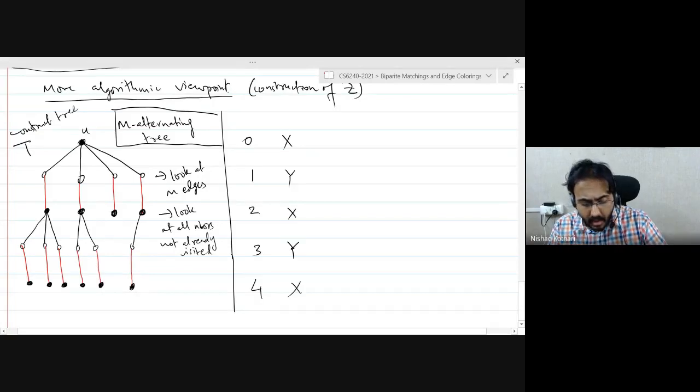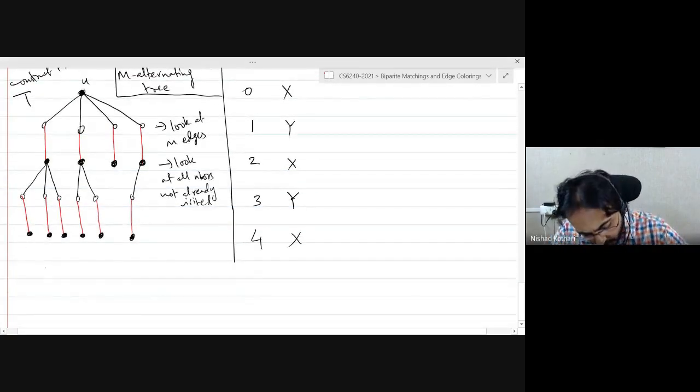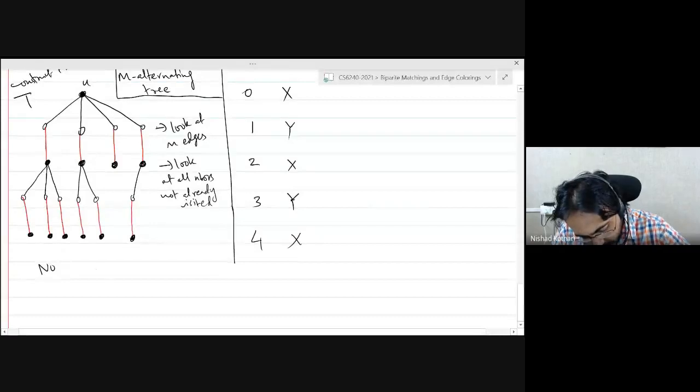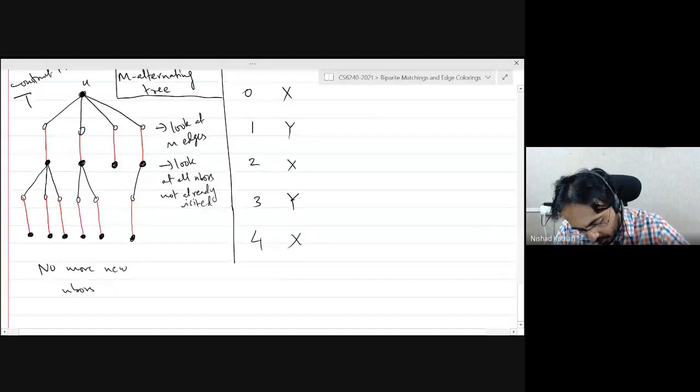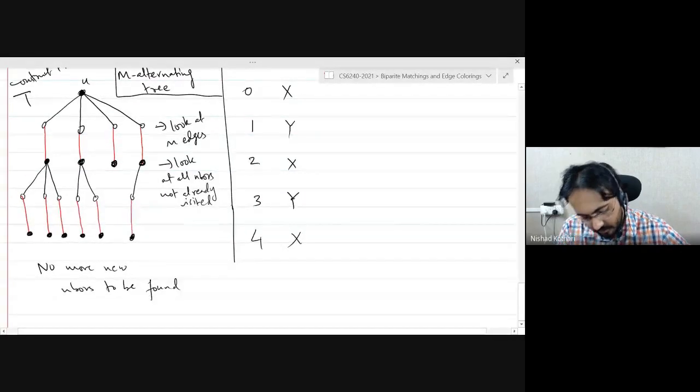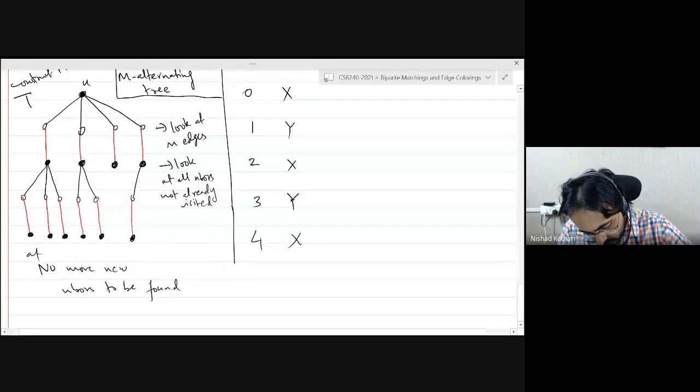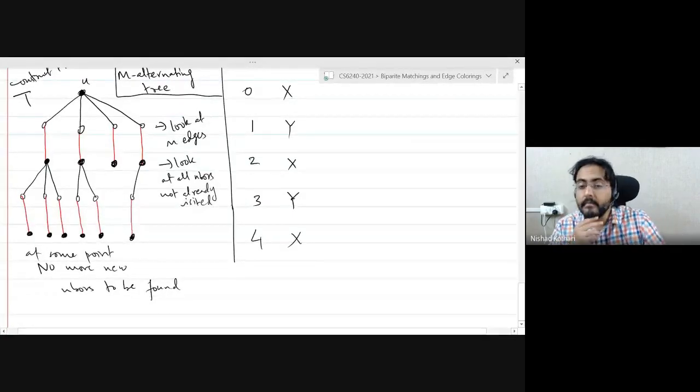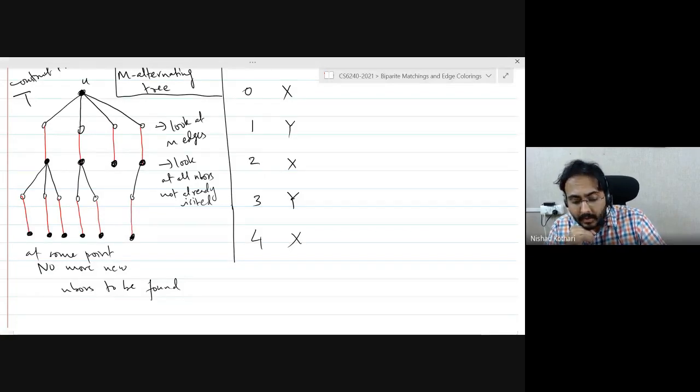Maybe at this point, no more new neighbors to be found at some point. And this is your set Z. If you can't find any more neighbors at some even level, then you have found your entire set Z. And Z intersection X are all the vertices in the even levels, and Z intersection Y are all the vertices in the odd levels.